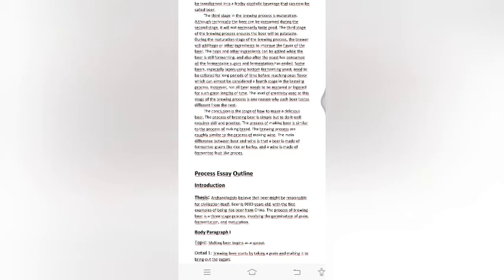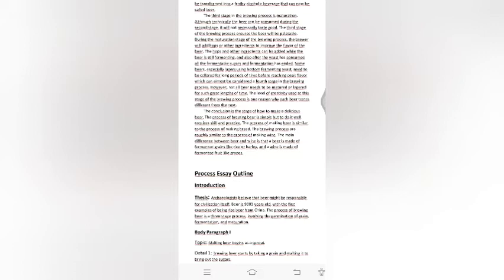Some beers, especially lagers using bottom fermenting yeast, need to be cold stored for long periods of time before reaching peak flavor, which can almost be considered a fourth stage in the brewing process. However, not all beer needs to be matured or lagered for such a great length of time. The level of creativity used at this stage of the brewing process is one reason why each beer tastes different from the next.